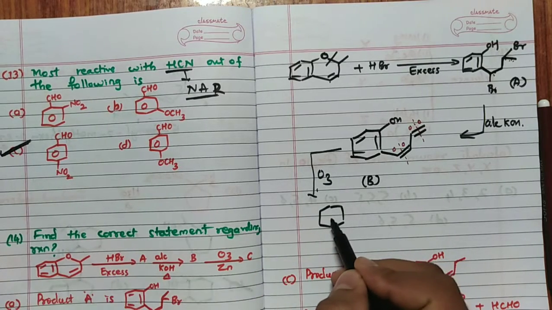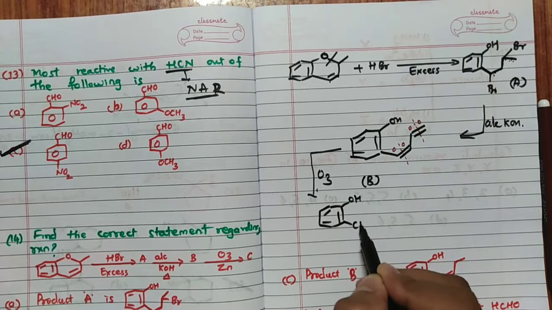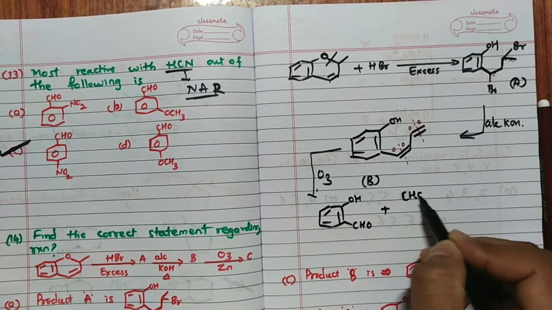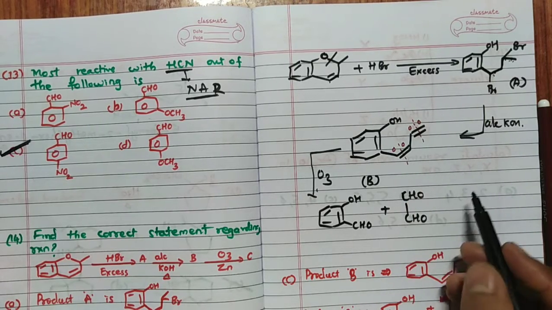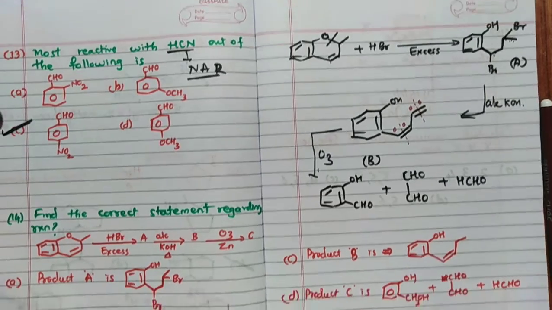So C6H6 OH here and here CHO, plus CHO, plus HCHO. Like this the product is going to form.